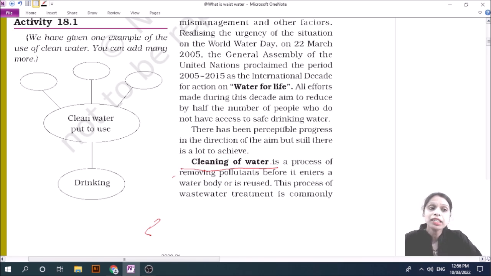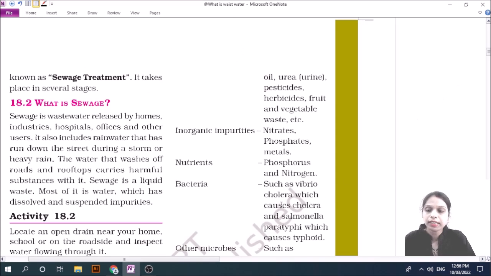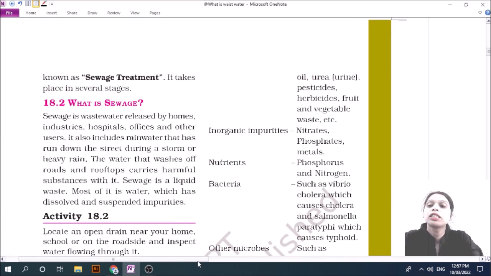Sewage is known as wastewater that is released by homes, industry, hospitals, and offices.